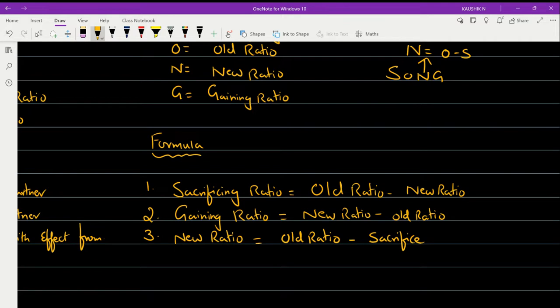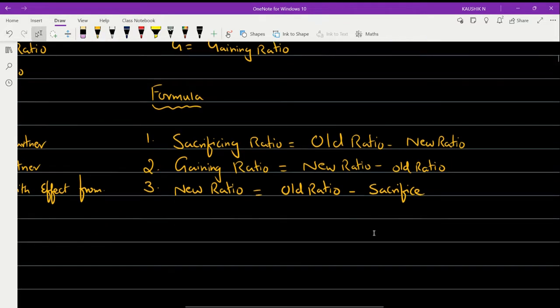Now comes the most important thing: how to determine whether a partner has sacrificed or has gained. It's quite simple. For sacrifice, a partner gets a positive value.